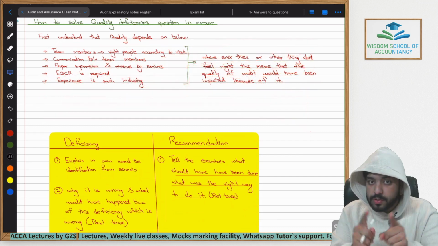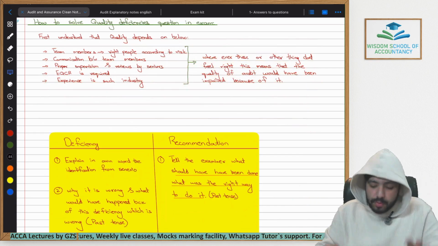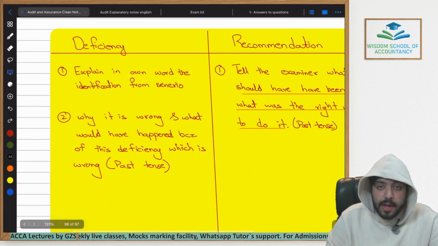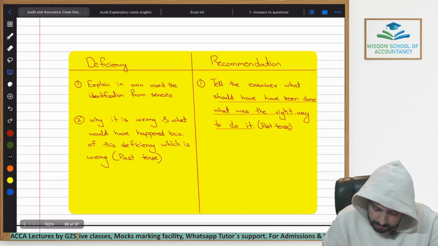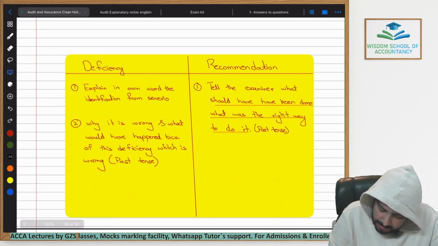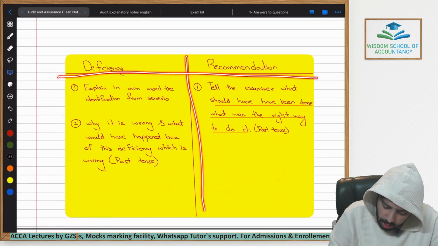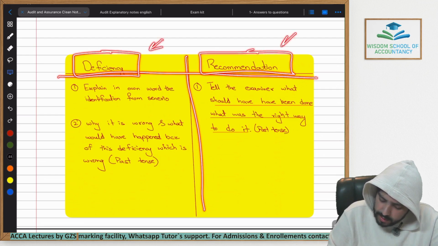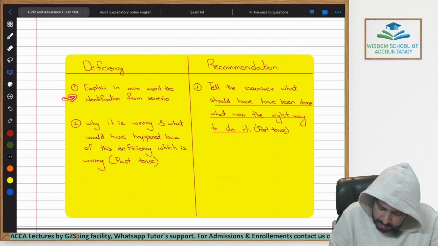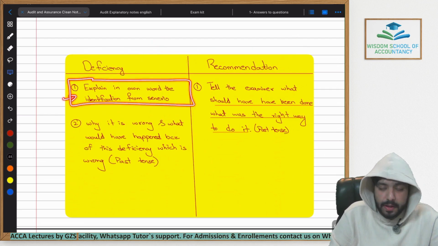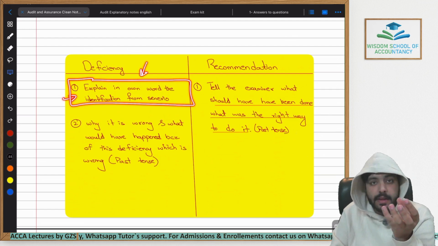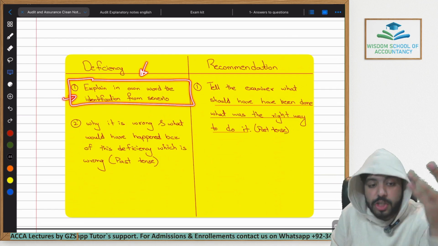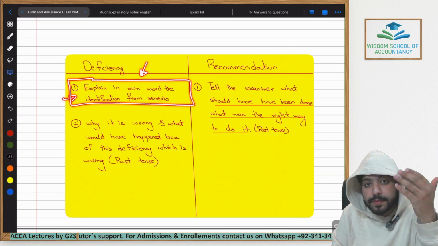This is a post issuance review as well. So the audit is completed. You just have to identify where the quality of the audit would have reduced. So first of all, you again make a table within your answer sheet. On one side, you will always give the heading deficiency, and on the other side, you will always give the heading recommendation. Within the deficiency section, the first paragraph will always be that you will explain the scenario in your own words, what you're about to create the deficiency for.